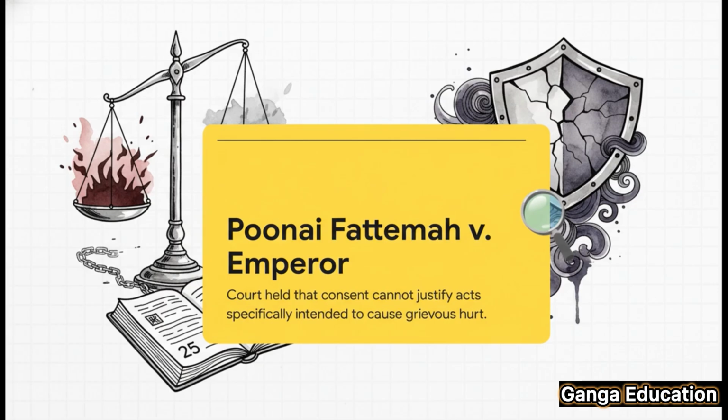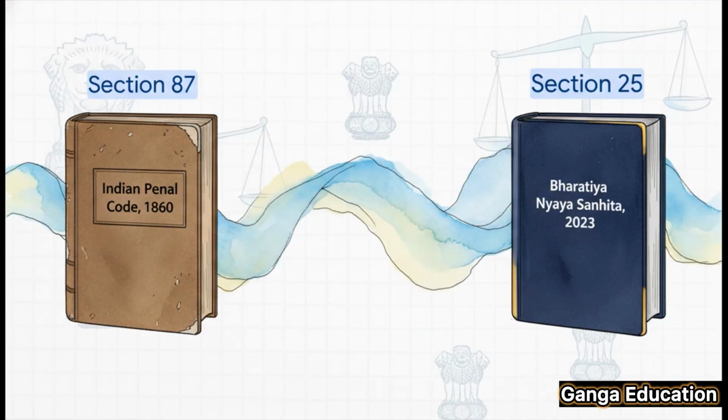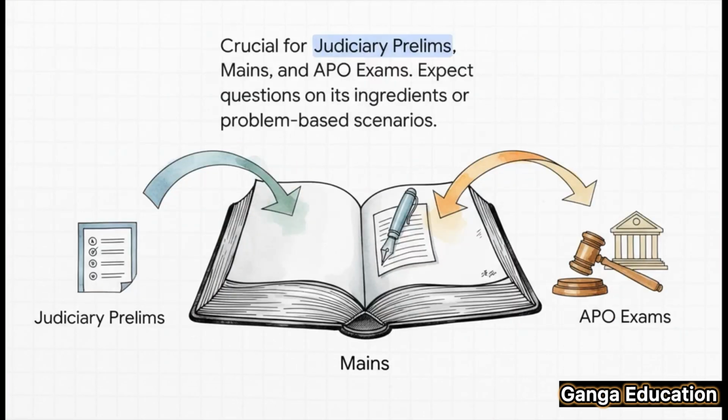Okay, let's shift gears now and focus on the most critical information from an exam perspective. This is the part you absolutely must remember for your upcoming exams. First things first, you need to know that this section used to be Section 87 of the Indian Penal Code 1860. It has now been replaced by Section 25 of the Bharatiya Nyaya Sanhita 2023. Trust me, this is a very high probability question for your prelims. Now, for both the judiciary prelims and mains, this section is incredibly important. In prelims, you'll likely see questions about its ingredients. In mains, you could get a short note or even a problem-based question. And for the APO exam, you can definitely expect a direct question on this topic.